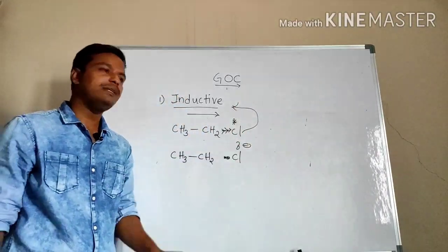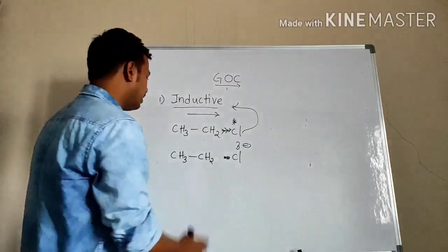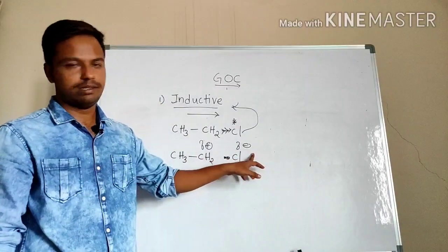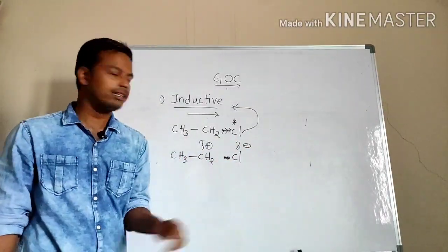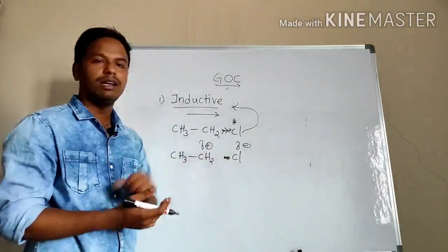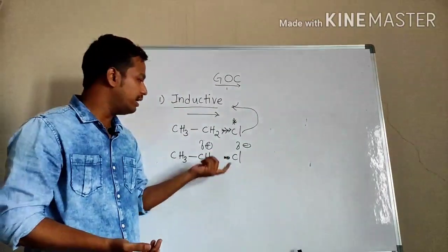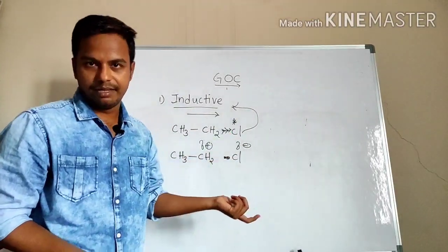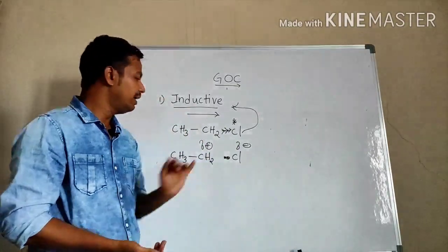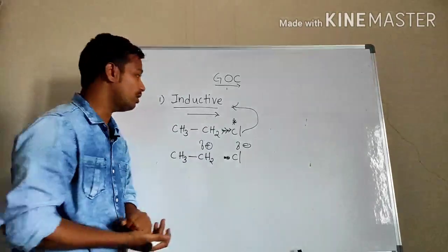Any species which donates or liberates electrons, we will give it a positive charge. I have written here del minus and del plus, indicating that the bond is not completely broken. It is like about to break. That's why I have given the partial charges. Okay, this del plus and del minus indicates the partial charges.